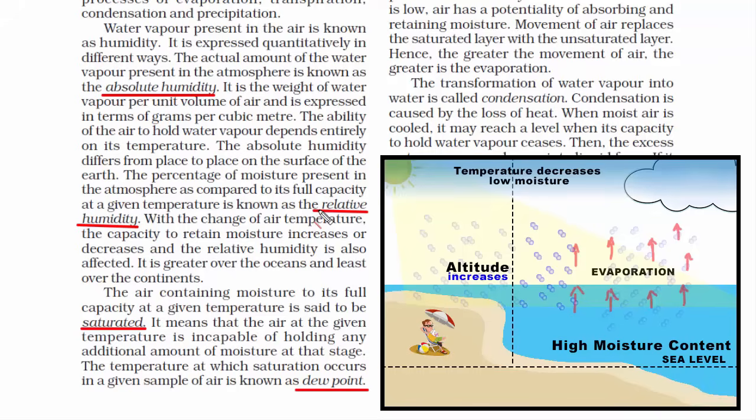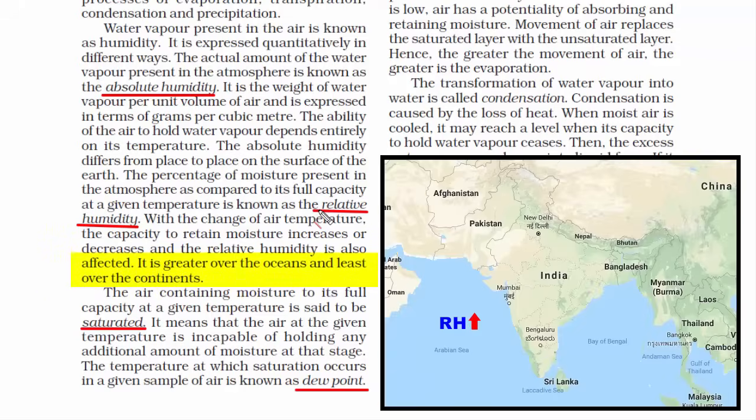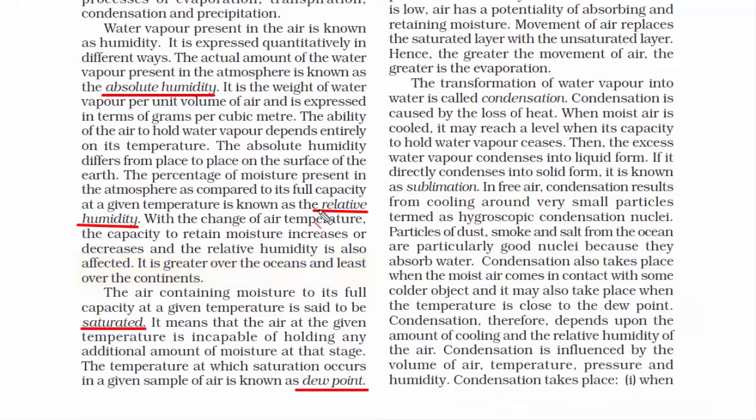That's how we conclude that change in temperature affects relative humidity. So relative humidity is greater over the ocean because that is where evaporation mostly occurs. And on the continent, that's not the case. So relative humidity is least over the continents. And the next one is air saturation.